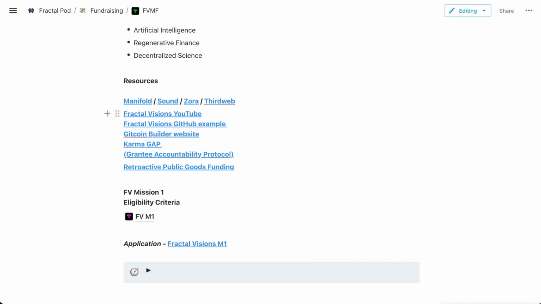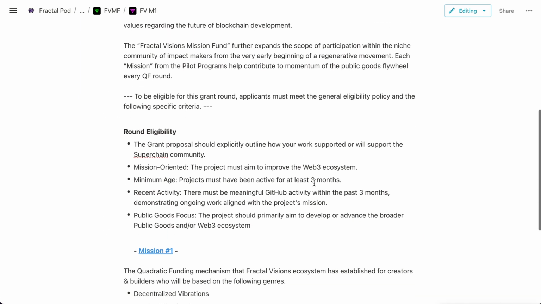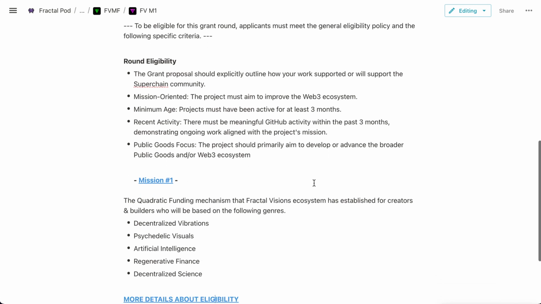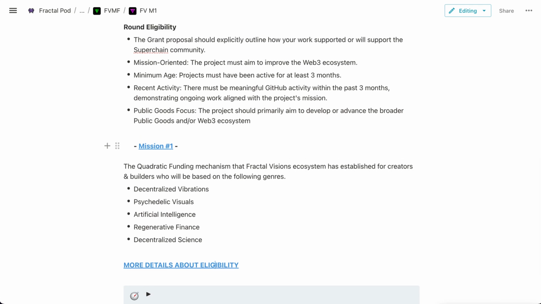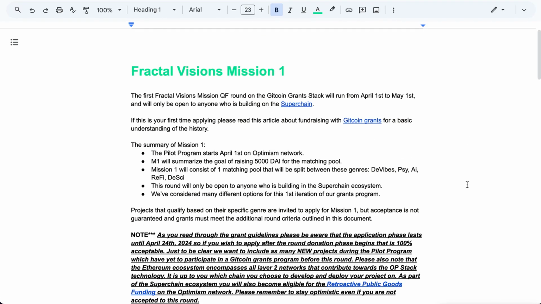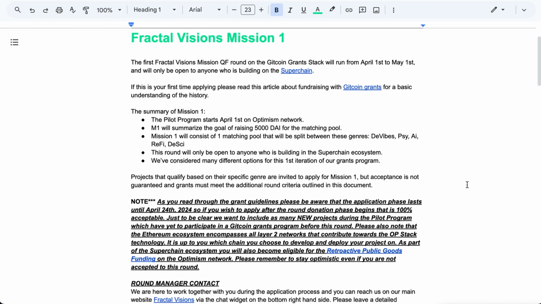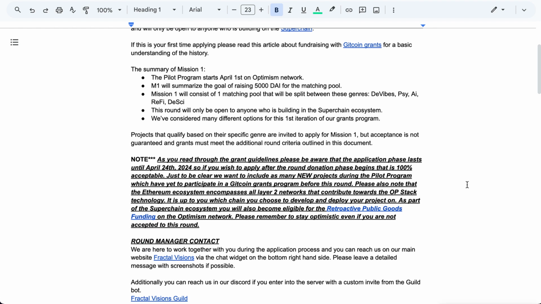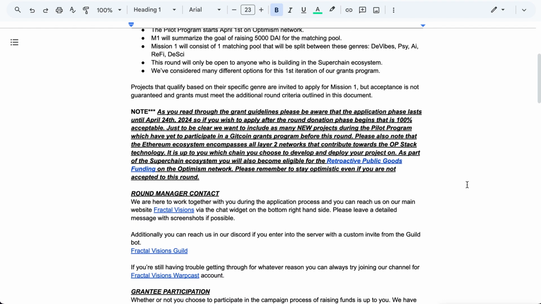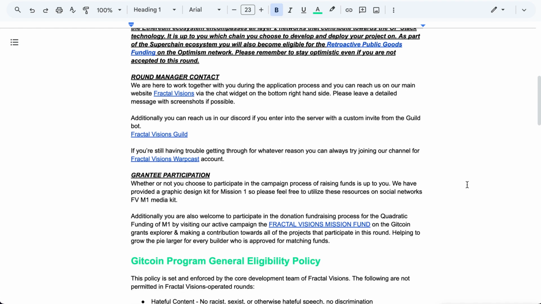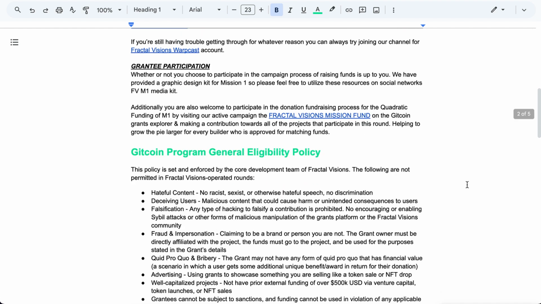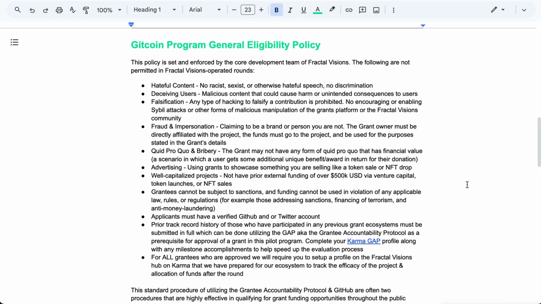And then that will take you down here to show you some of the round eligibility. And then here, the actual details about the round eligibility we have on a spreadsheet. You can go through here, you can read even more about exactly what we are looking for from the grant applicants and how to contact us and how to become eligible.